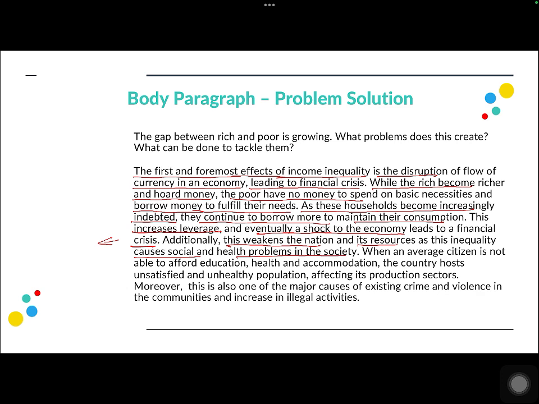Additionally, this weakens the nation and its resources, as this inequality causes social and health problems in the society. So another problem is also social and health problems. When an average citizen is not able to afford education, health, and accommodation, the country hosts an unsatisfied and unhealthy population, affecting its production sectors. So again, less productivity is another idea here. Moreover, this is also one of the major causes of existing crime and violence in the communities and an increase in illegal activity. So another problem is also the increase in crime and violent activities in a community, right? So I have mentioned four main ideas, and I have elaborated in whichever idea I could, right?